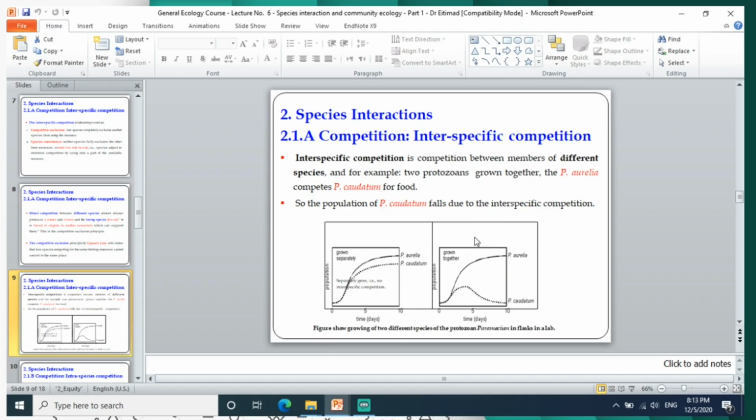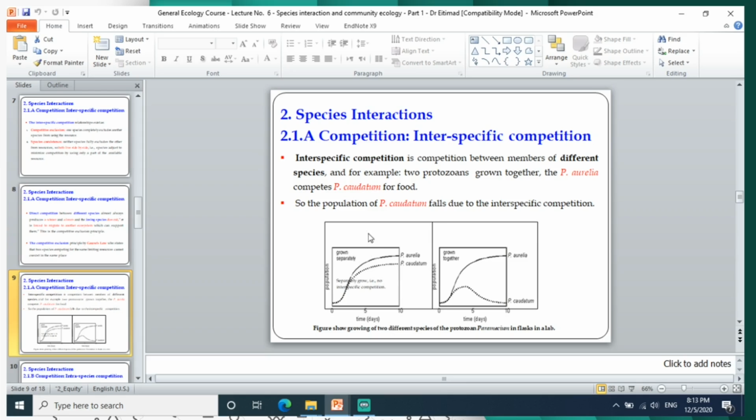For example, for interspecific competition, here is a test in a flask in the lab between 2 species of paramecium. When they are using the same food, the same resource present in the flask, they can coexist together, so 2 of them will grow. But when one of them excludes the other, like here, this one dies out and is excluded from the competition. This is an example of competitive exclusion, and this is an example of coexistence.